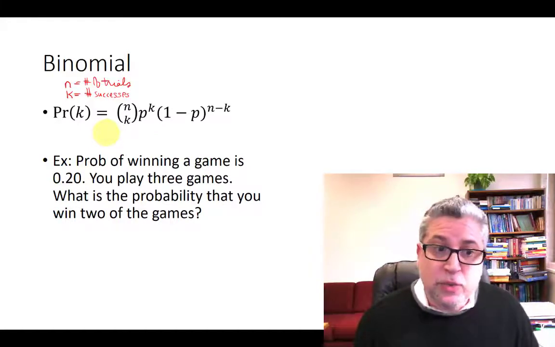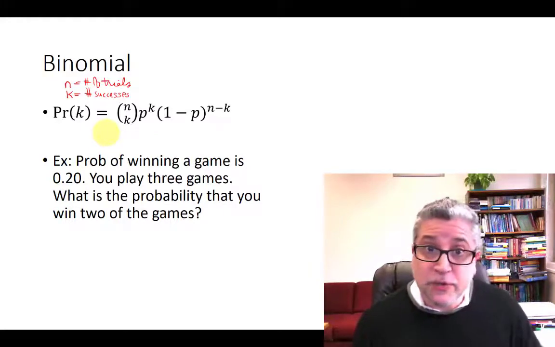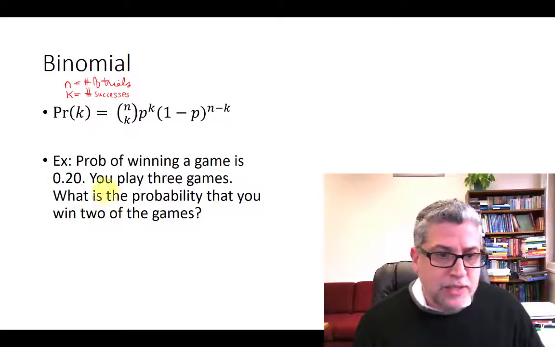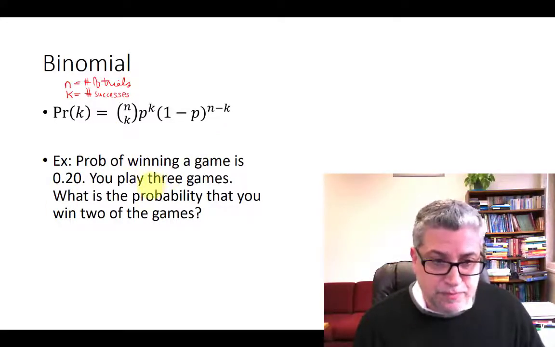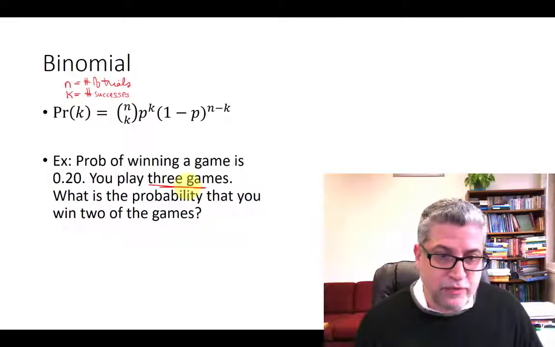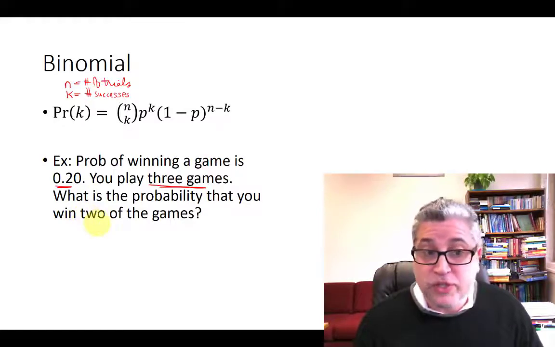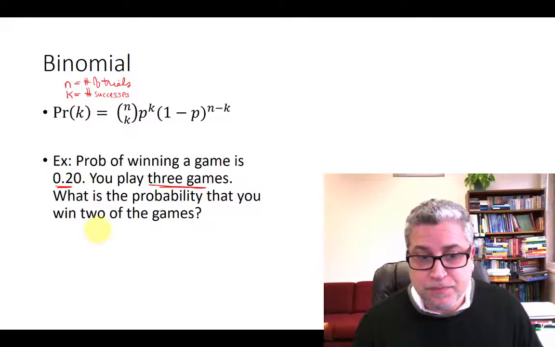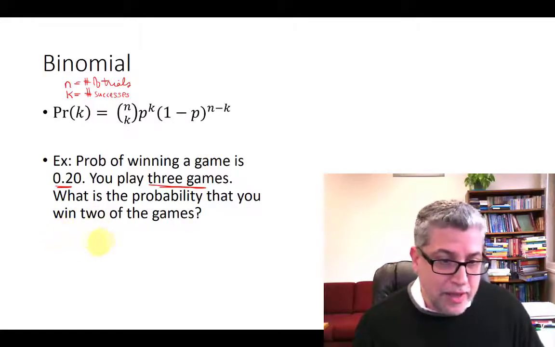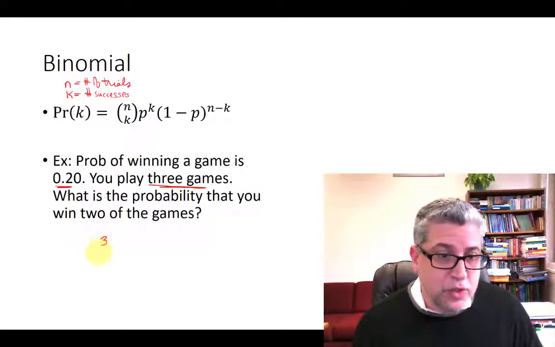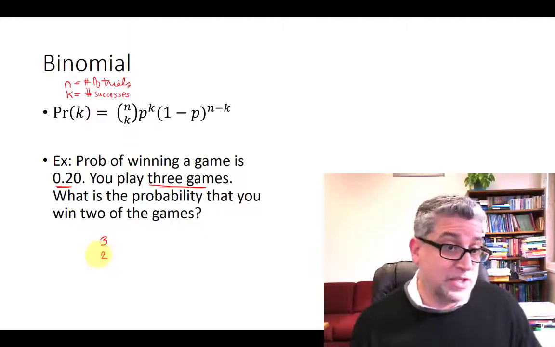At any rate, let's do just another example here, just for the sake of practice. Let's say that you're going to play 3 games, so kind of like before with 3 coin flips. The probability of winning a game is now 20%. What's the probability that you win 2 of the games? All right, so the number of games, n, is 3. You want to know the probability that you win 2 of them, so successes is 2.